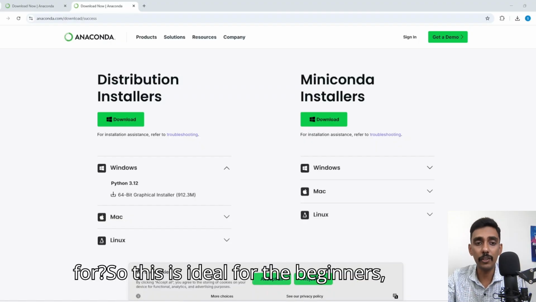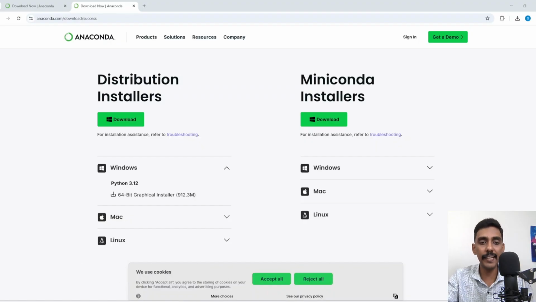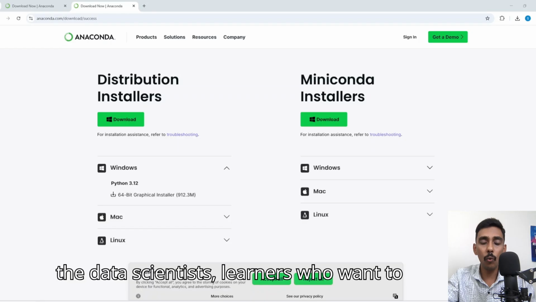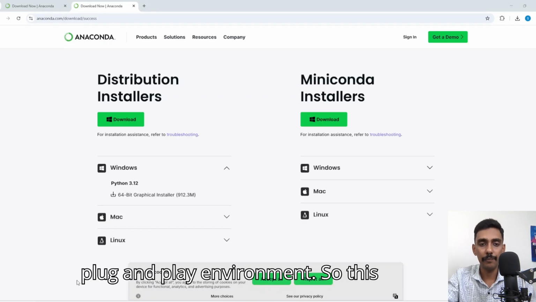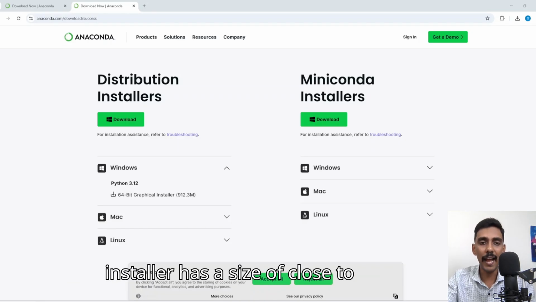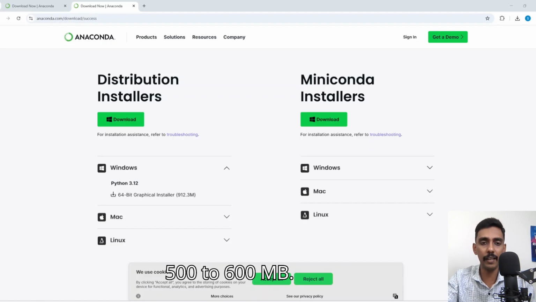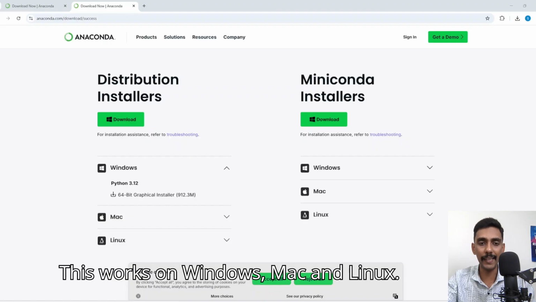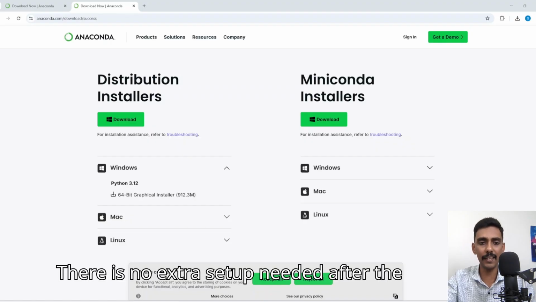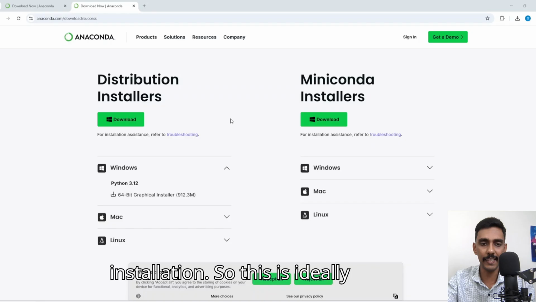So who is it for? This is ideal for beginners, data scientists, and learners who want a plug and play environment. This installer has a size of close to 500 to 600 MB. It works on Windows, Mac, and Linux. There is no extra setup needed after the installation.